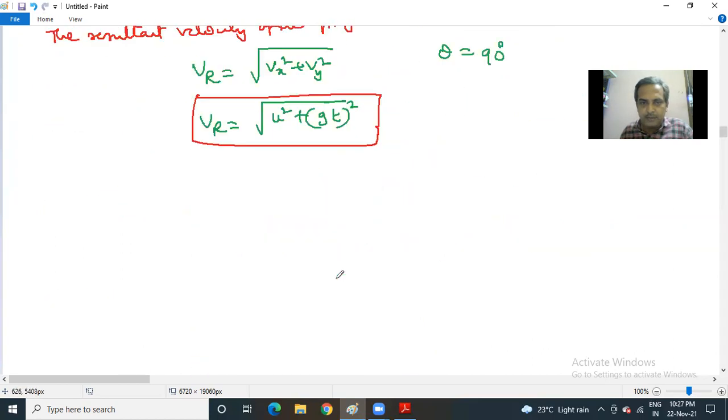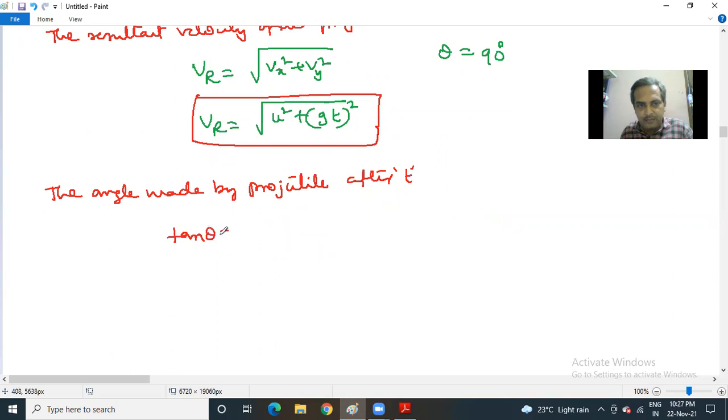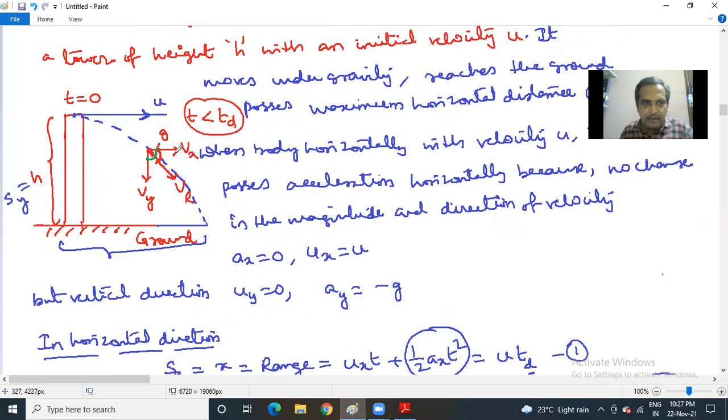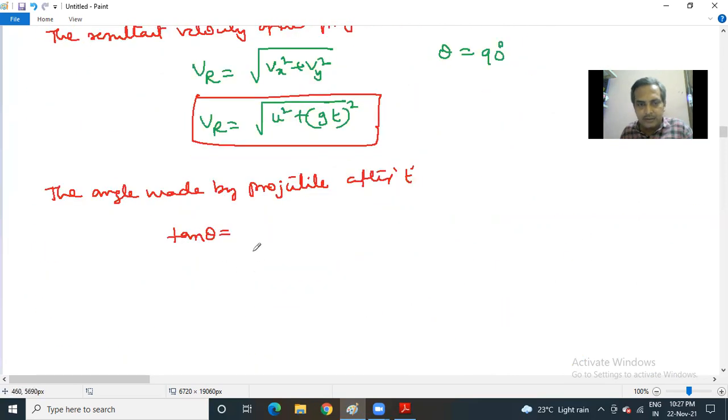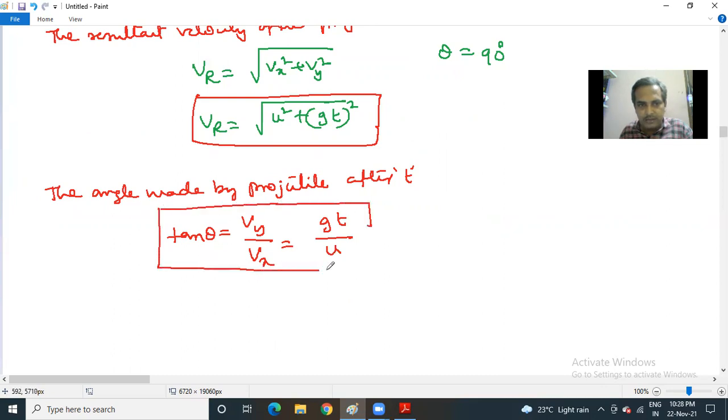Now, the last application is the angle made by the projectile after t seconds. In general, we go with tan theta. So here, tan theta is equal to the vertical component by the horizontal component. Vy is playing the role of the vertical component. Vx is playing the role of the horizontal component. What did you get for Vy? Vy you got gt. And what did you get for Vx? You got u. So there will also be numericals on this particular step.